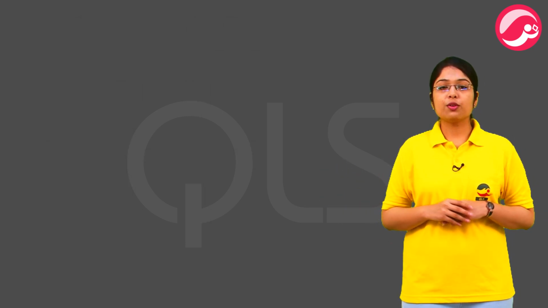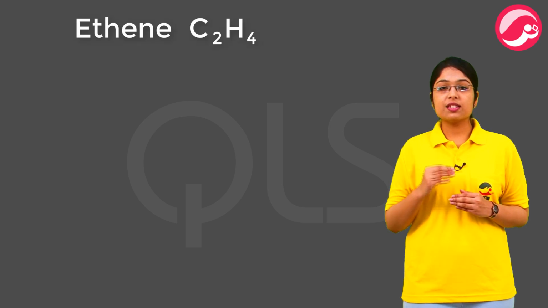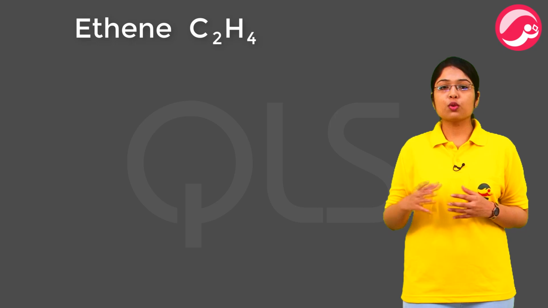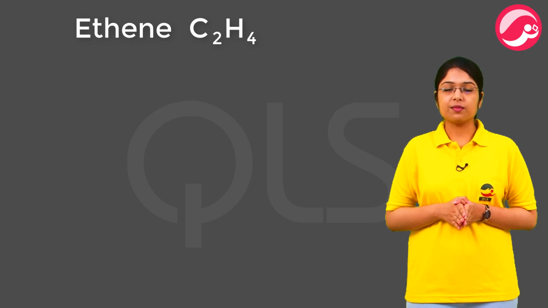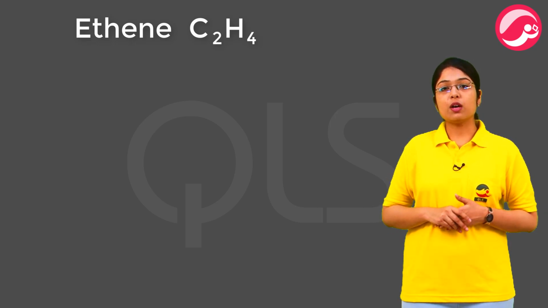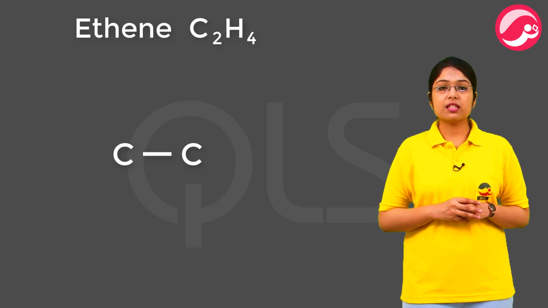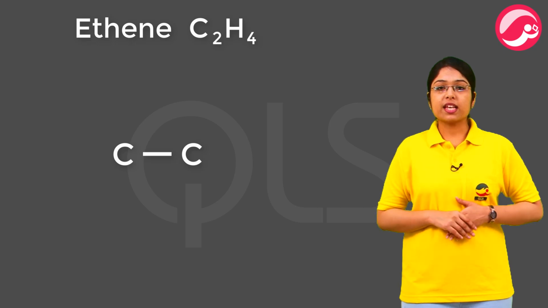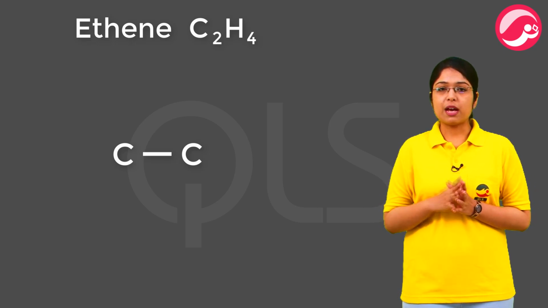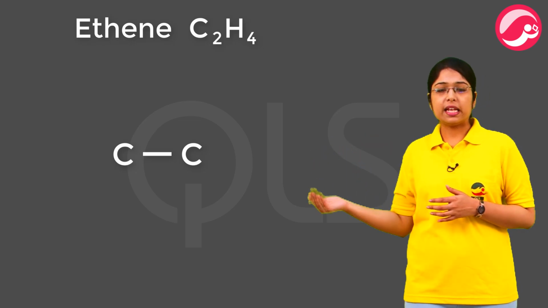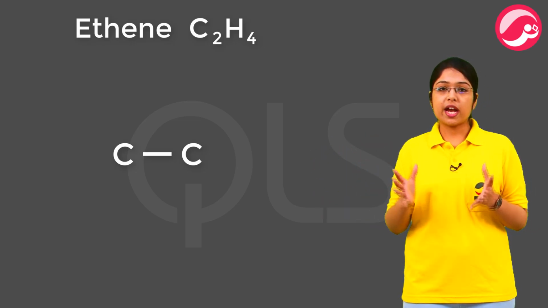Now, let's try to draw a diagram for ethene C2H4. Its structure prediction will also go in the same way as of ethane. First, we will write down the carbons joined by single bond, then we will try to fulfill the remaining valencies with hydrogen atom. But in this case, we are coming short on hydrogen. यहाँ पे हमारे पास hydrogen कम है. हमने पहले 2 कार्बन को single bond के साथ link किया. फिर हमने 4 hydrogen atoms थे.